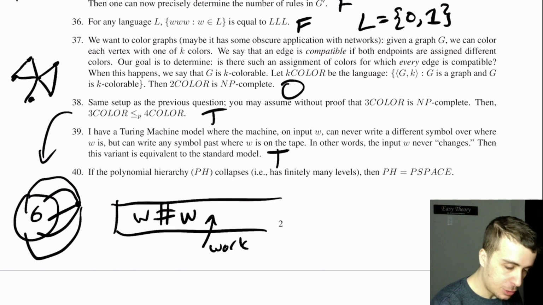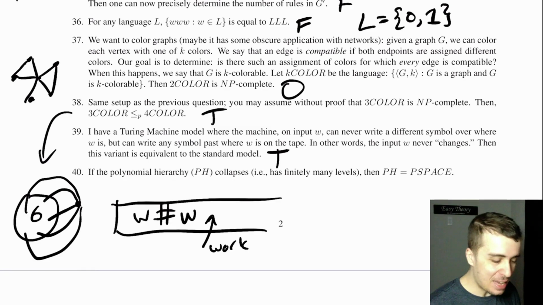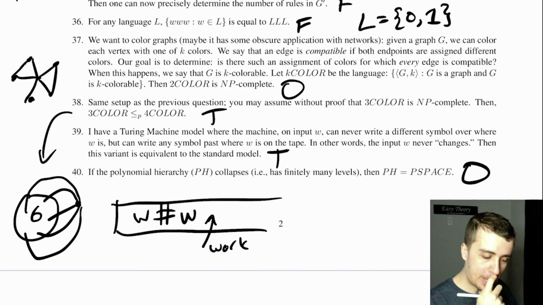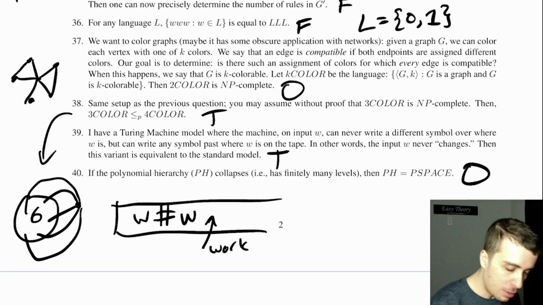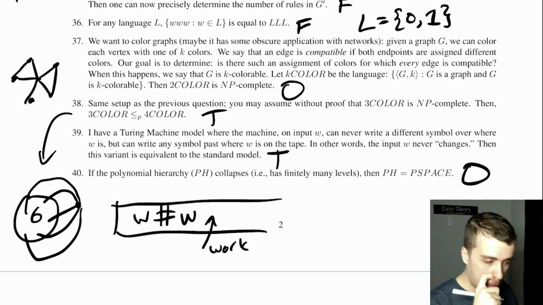All right, so then the final question is that if the polynomial hierarchy collapses, then it equals PSPACE. So I think this is open. I'd have to think. Is this open? So, yeah, here if it has finitely many levels,